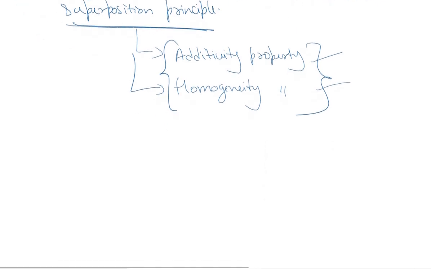Now let us see what we exactly mean by additivity and homogeneity. We'll begin with the additivity property first.